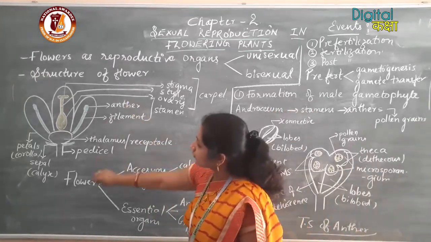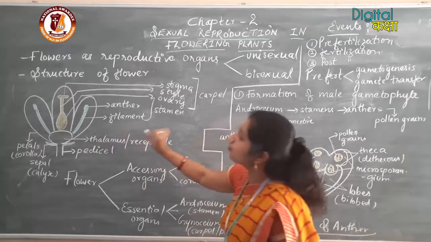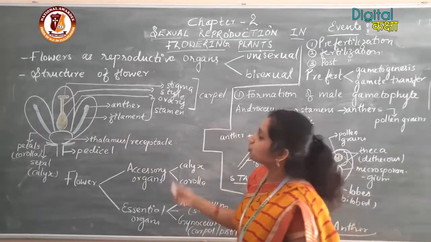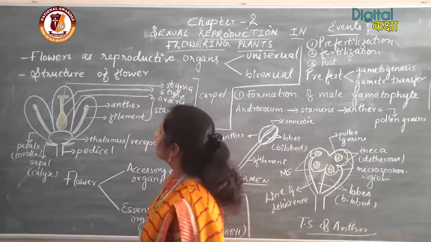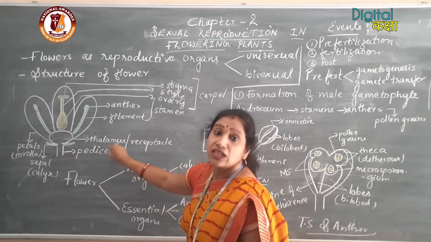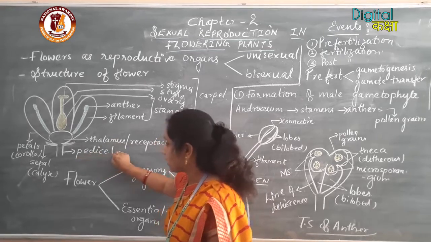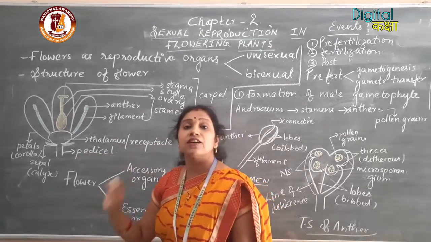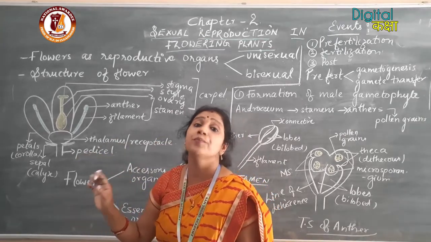So here I have drawn the diagram of a bisexual flower. Here you can see that the stalk of the flower is called the pedicel, by which the flower is attached to the branch.